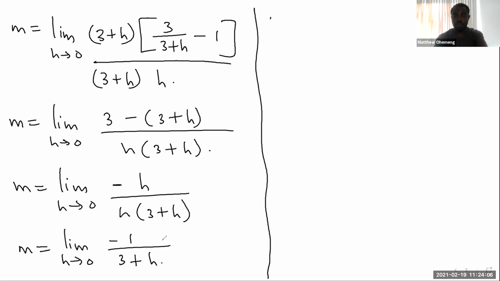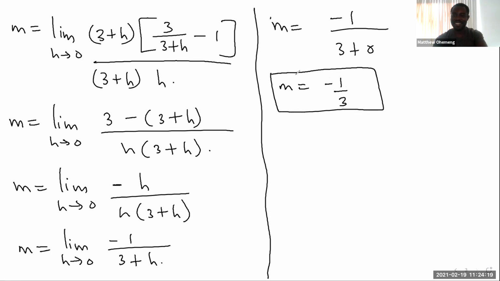Right. So at this point, we just try plugging in again. That means we get a slope equal to negative 1 over 3 plus 0. So the slope is equal to negative 1 over 3. Please, are you okay with this? Yeah, so we have the slope now.